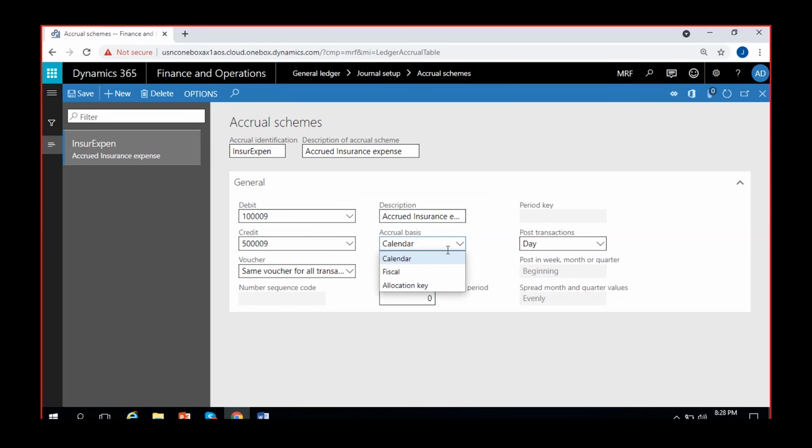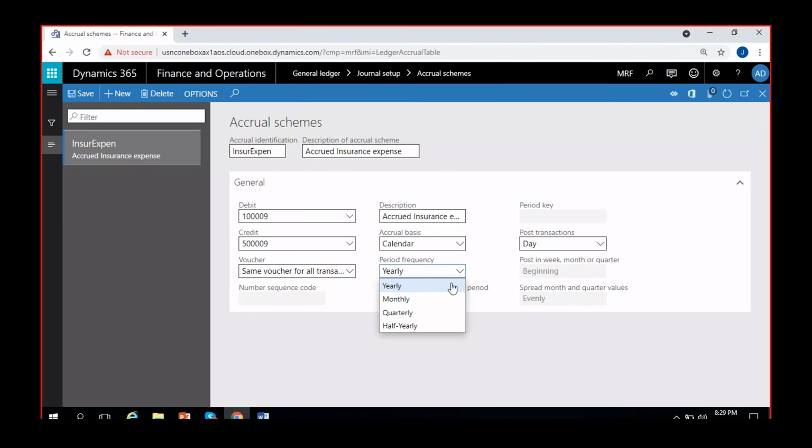Then I can select accrual basis on the basis of calendar or fiscal calendar or any other allocation key. Calendar means normally January to December calendar. Fiscal calendar means your unique fiscal calendar. Your unique fiscal calendar can start from any month and end at any month, right? It's your wish. Also it can start from the middle of the month sometimes, or some periods can be. If it is a 445 calendar, one period ends with 28th of one month and the next period starts with 29th, like that. So according to your selection, either you can select your own fiscal calendar or regular calendar. Regular calendar means it's a normal monthly calendar with 31 days. So I'm selecting the same.